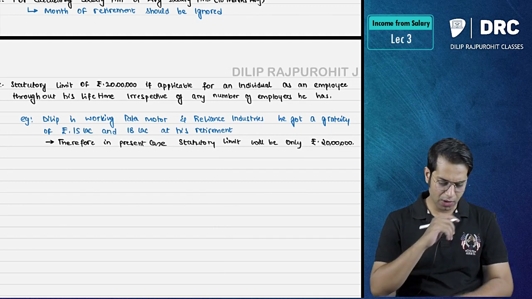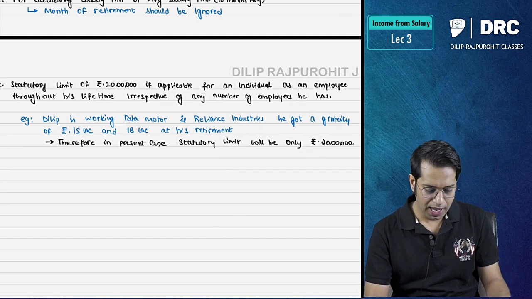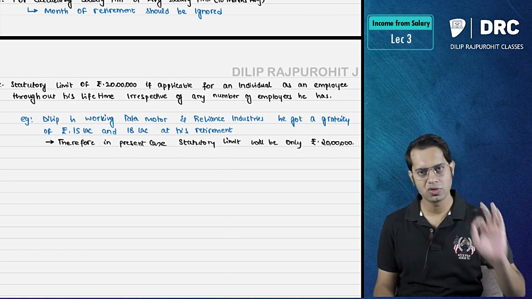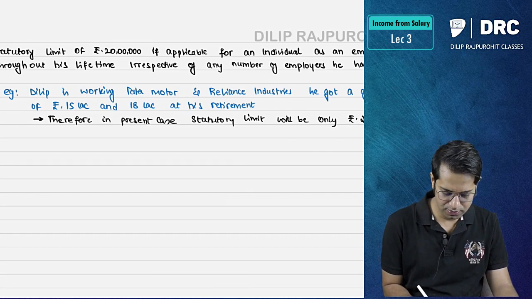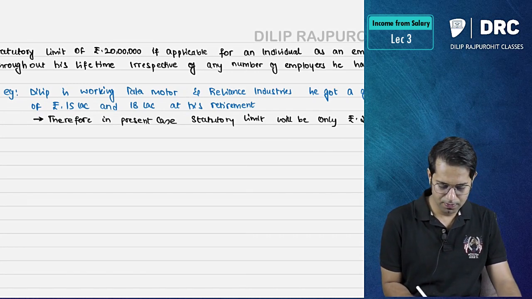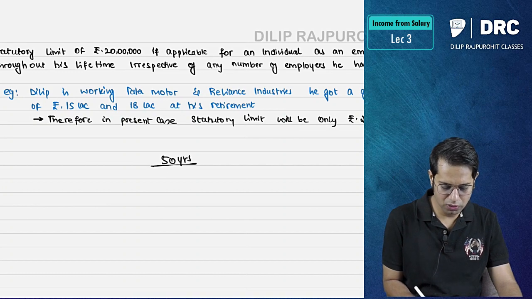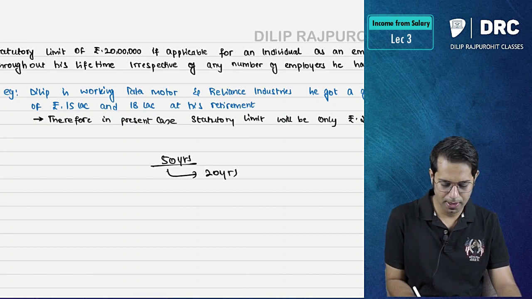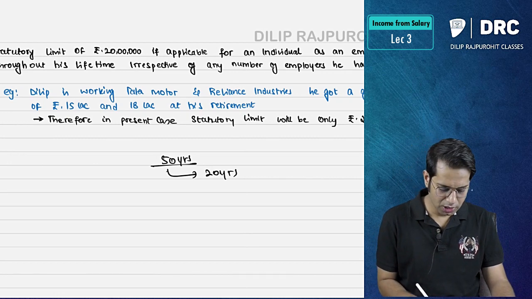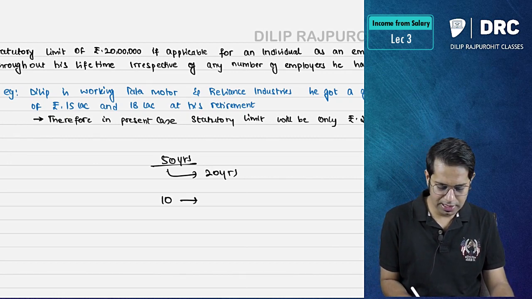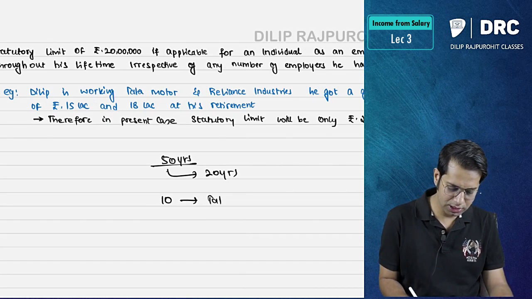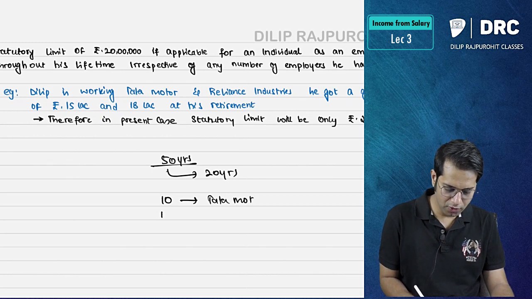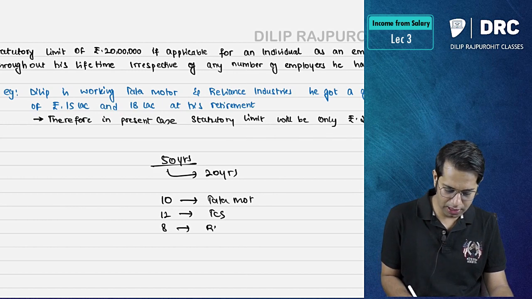Sir, one more question I have. What is your question? Sir, say for example, I have joined a company and I left that company. I am 50 years old, and I started working from the age of 20. So I worked for 10 years in Tata Motors, then for the next 12 years in TCS, then the last 8 years for Reliance Industries.